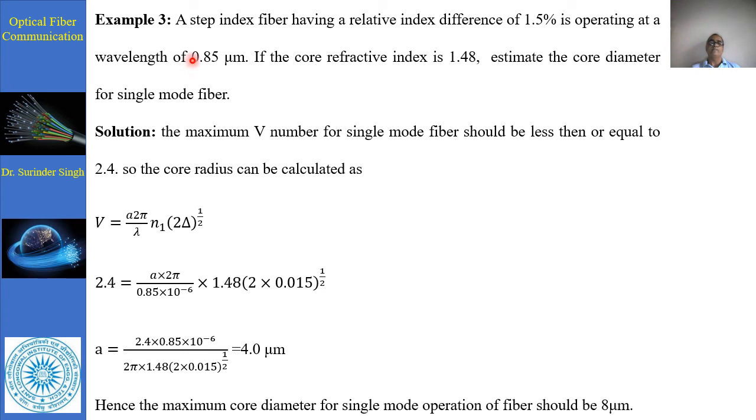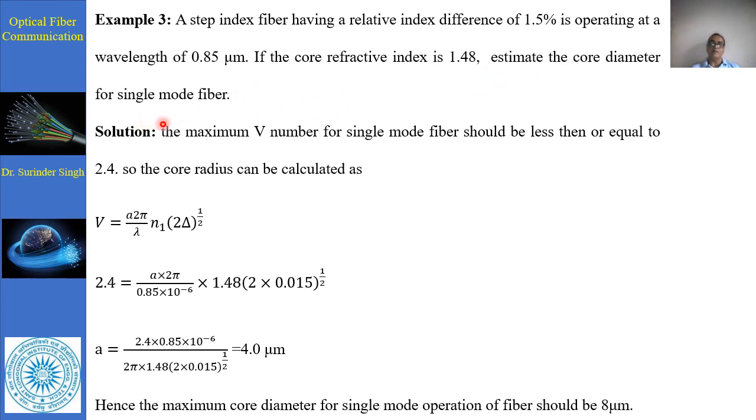Now the third example is a step index fiber having a relative refractive index difference of 1.5% operated at a wavelength of 0.85 micrometer. If the core refractive index is 1.48, estimate the core diameter for single mode fiber.